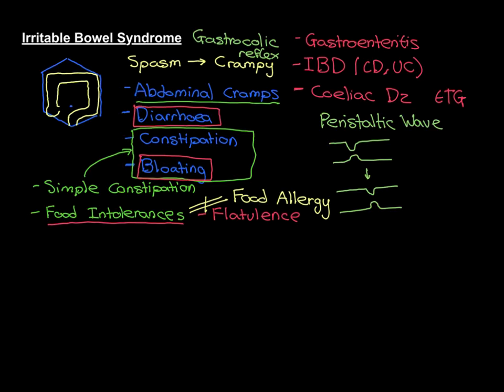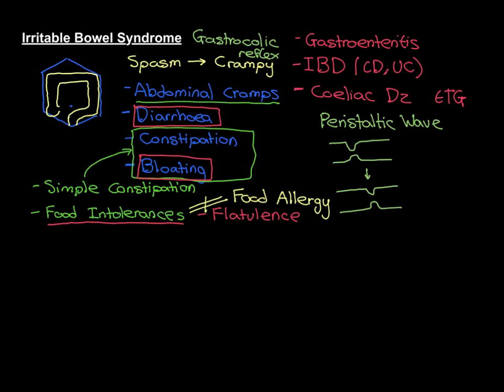What I now want to talk about is how to distinguish between IBS and these conditions that we've written over here, these inflammatory conditions of the gastrointestinal tract that can also give rise to spasms of the colon, in this case not idiopathic spasms because they're triggered by the inflammation and therefore need to be distinguished from IBS.